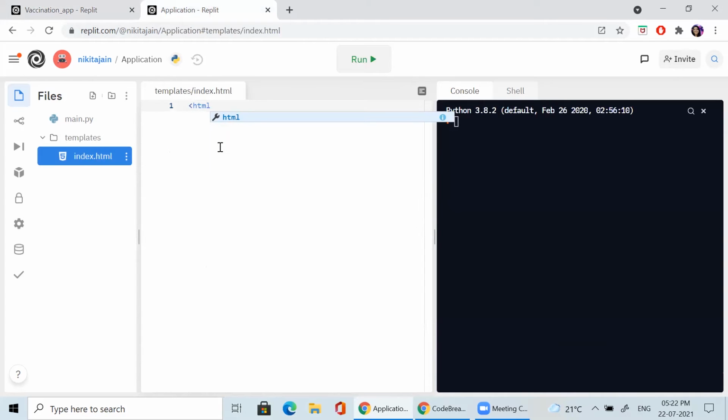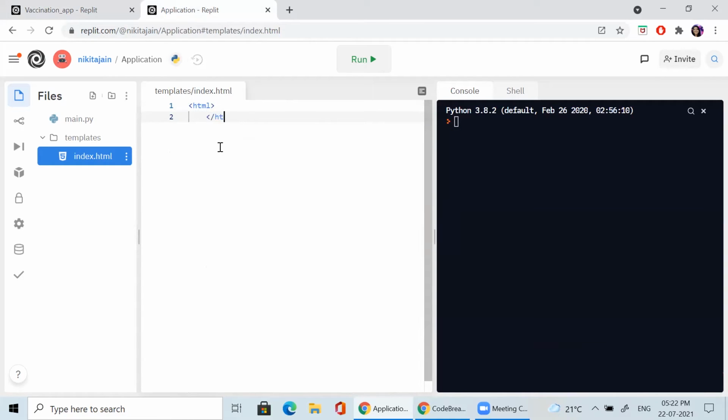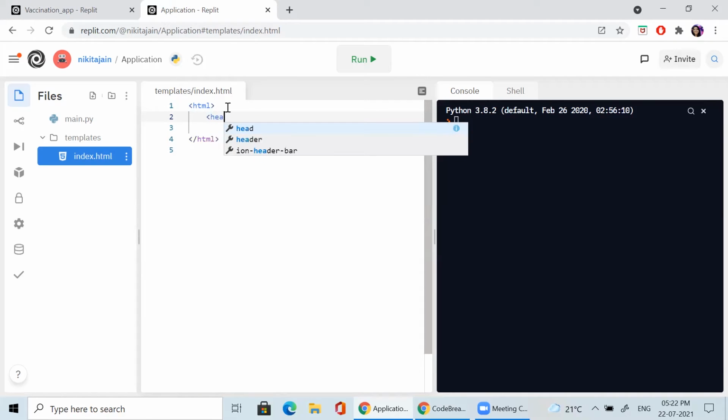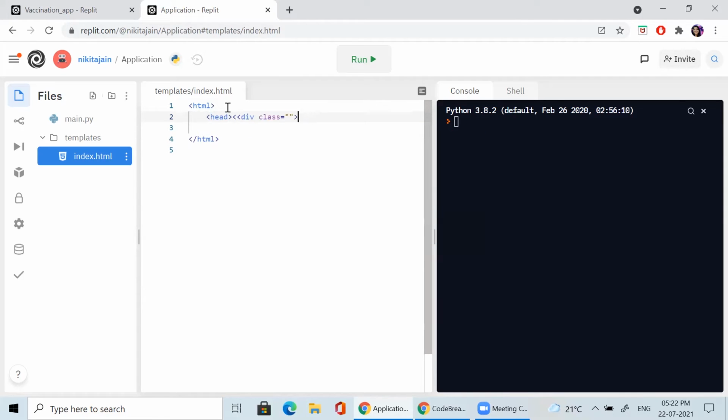So when you are creating HTML, there is a structure of an HTML page. The entire code should be enclosed within html and slash html. And the whole HTML is divided into two parts, the head part and the body part. So here I am putting the head part, head and slash head. It is good practice to close a tag immediately. If you are opening any tag, you immediately close the tag.